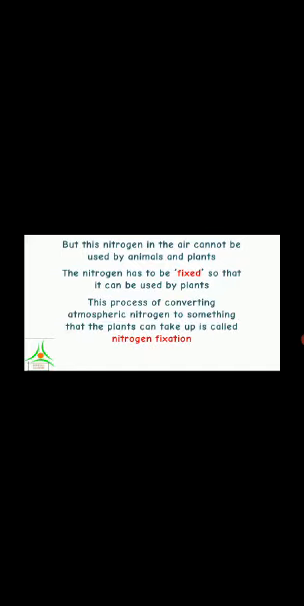But this nitrogen in the air cannot be used by animals and plants. The nitrogen has to be fixed so that it can be used by plants. This process of converting atmospheric nitrogen to something that the plants can take up is called nitrogen fixation. Once nitrogen is fixed, it can be absorbed and used by plants. As animals directly or indirectly depend on plants for their food, nitrogen enters their body too.